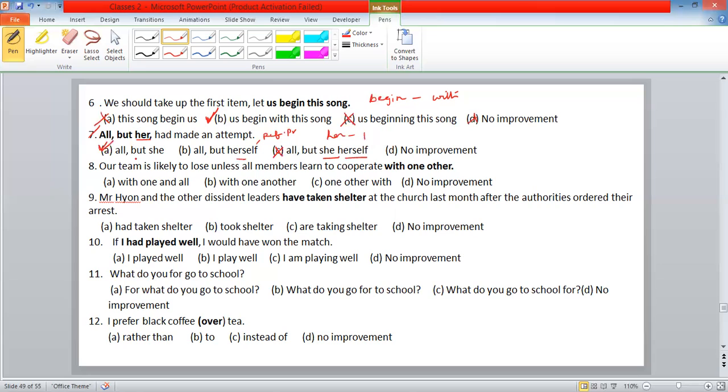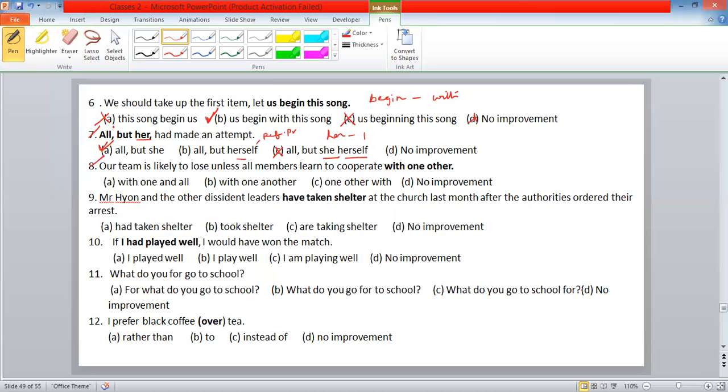Then which subject is the verb following here? Here all is an indefinite pronoun. This also should be in subjective mode, not her. Her, him are objects, so we should not use that. If this is subject, this also should be subject. The verb is following all or she?